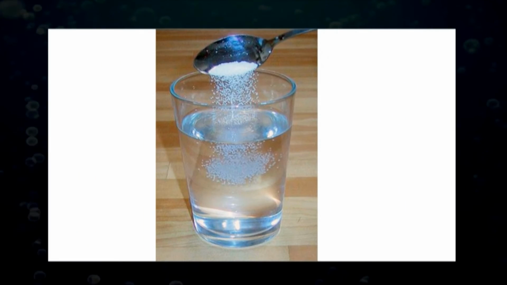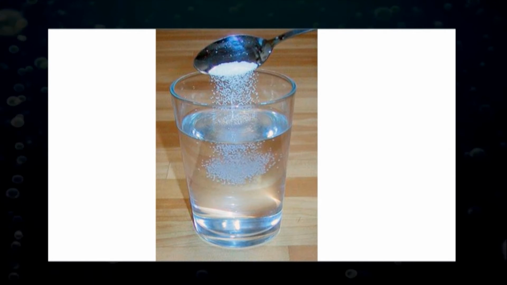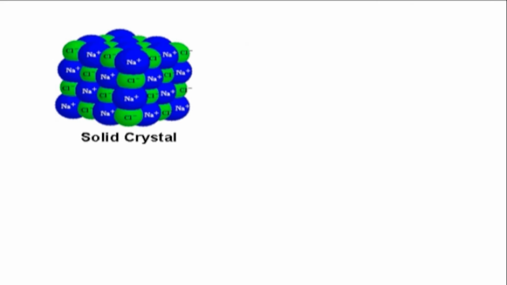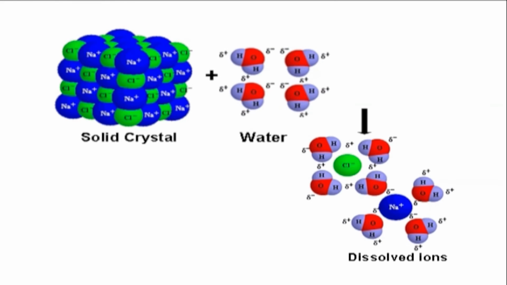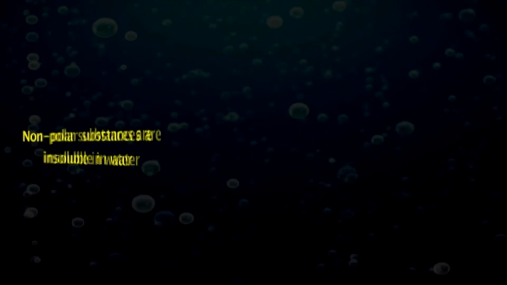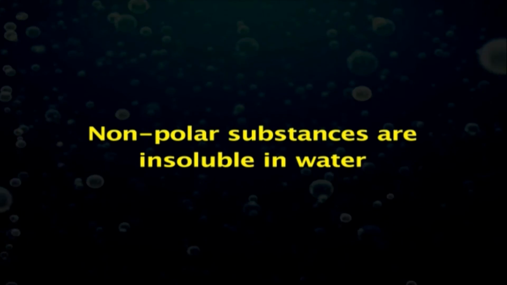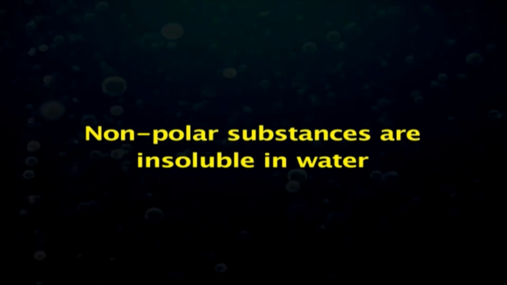Water dissolves salts such as sodium chloride by hydrating and stabilizing the sodium and chloride ions, weakening the electrostatic interaction between them, and thus counteracting their tendency to associate in a crystalline lattice. Non-polar substances are insoluble in water.